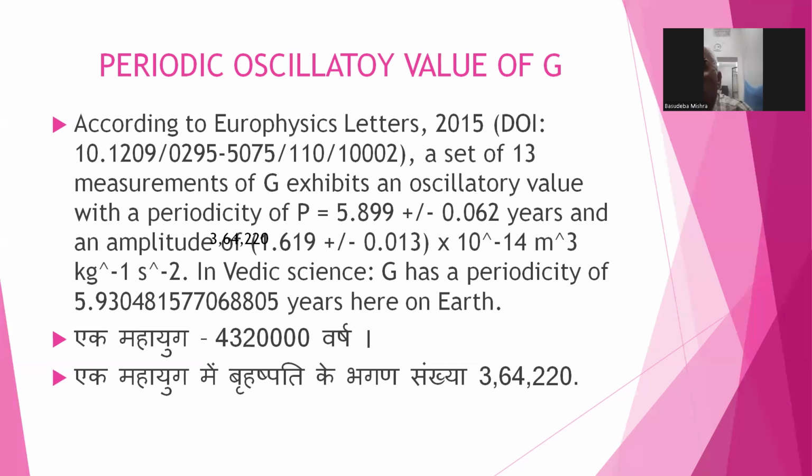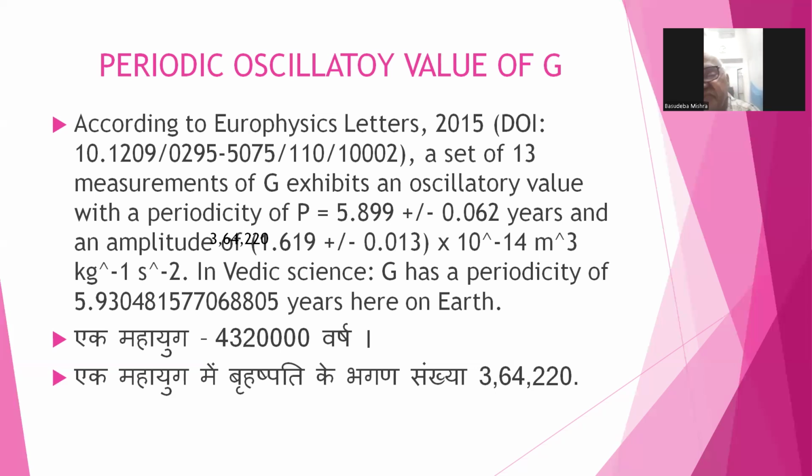5.930481577068805. That is the periodicity of the value of G. Since it is 5.93, given up to 10 decimals, and the modern value is 5.899 plus minus 0.062, it is approximately the same. And I am talking about the Vedic value as an average value.